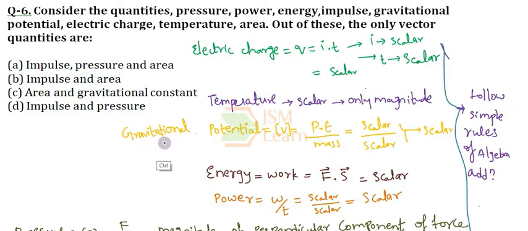Now again moving to the gravitational potential, we know that gravitational potential V is equal to gravitational potential energy by mass. So we know that gravitational potential energy is a type of energy and it is a scalar quantity. Mass is also a scalar quantity. So when we divide the two scalar quantities, the obtained resultant is also a scalar quantity. So on the whole, the gravitational potential is a scalar quantity.